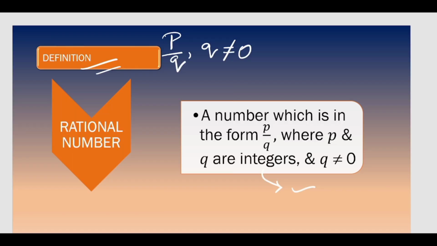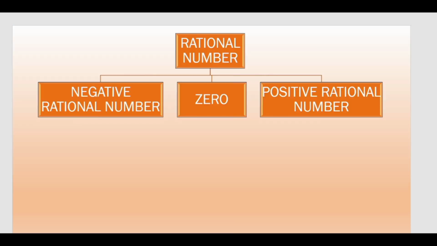Now I'm moving to the next one. The definition is clear. The definition says that you will have to just see whether any number is written in this form and this Q is having any number instead of 0. That is going to be your rational number. So now moving to the next part, types of rational numbers. There are 3 types of rational numbers.